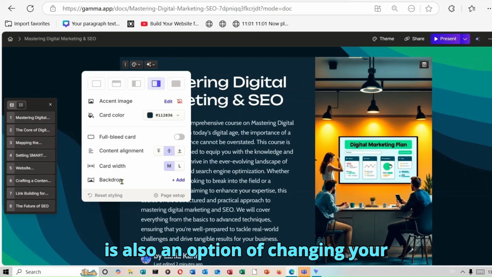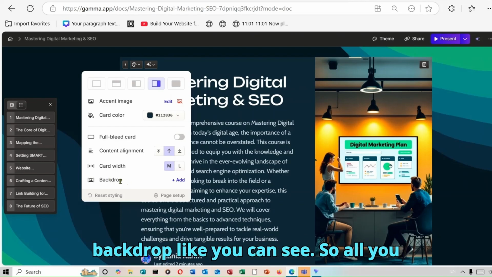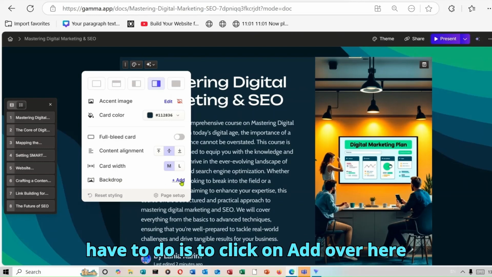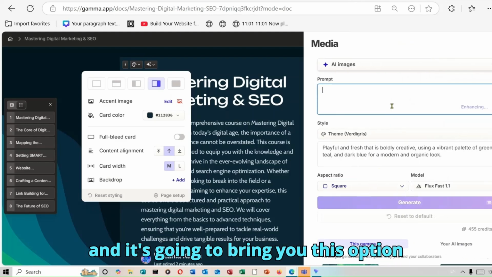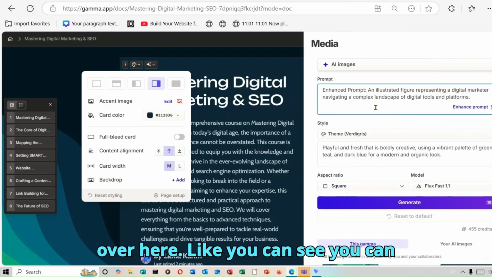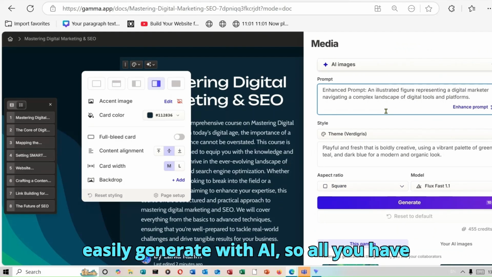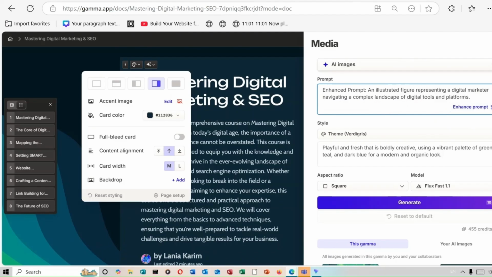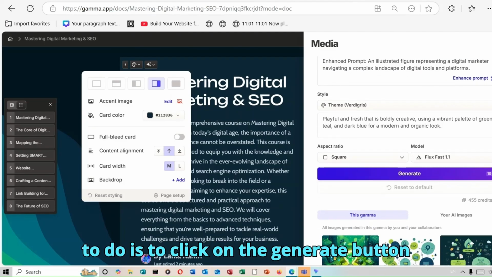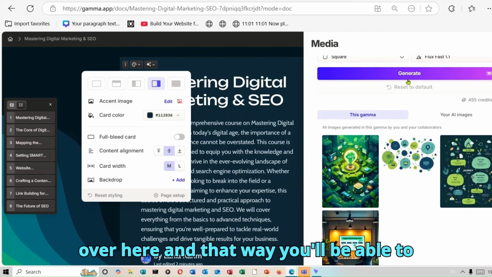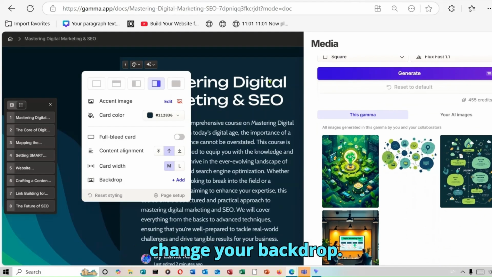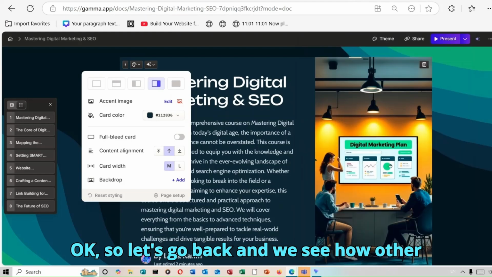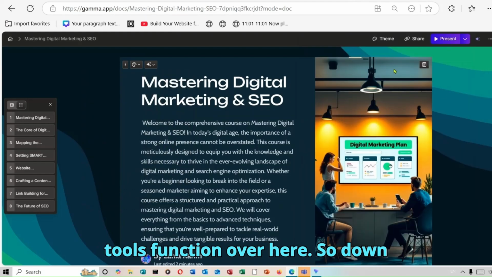There is also an option of changing your backdrop, like you can see. So all you have to do is click on add over here, and it's going to bring you this option over here. Like you can see, you can easily generate with AI. All you have to do is input a prompt that matches your content, and then click on the generate button over here, and that way you'll be able to change your backdrop. Okay, so let's go back and see how other tools function over here.